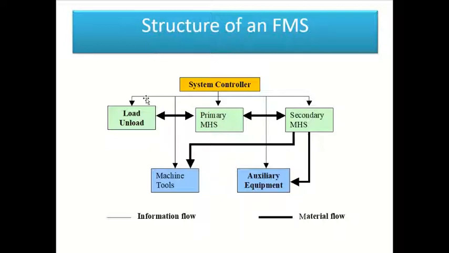The second type of FMS is the standalone unit. As the name suggests, it usually consists of a single machining center or a numerically controlled turning lathe machine.